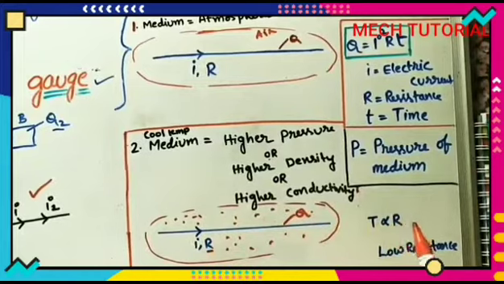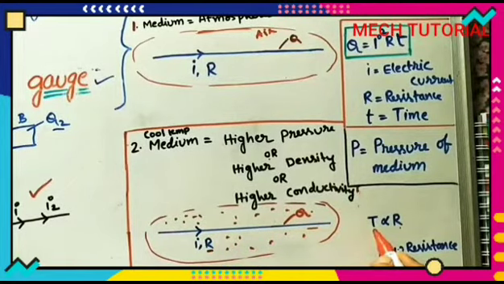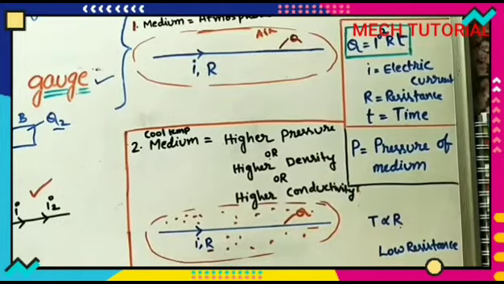Now, as we know, temperature is proportional to the resistance of this cable. If the temperature immediately gets lower, the resistance of the cable gets less, because it has low resistance. So what I am trying to say is that a higher conductivity medium changes the resistance of this cable.